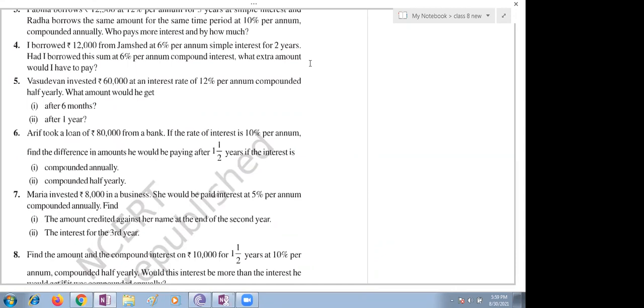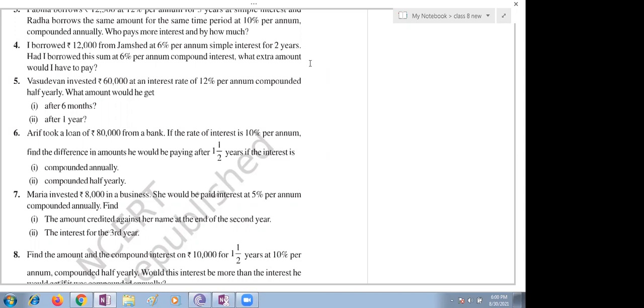See here, what are the given conditions? What are the conditions given here? Principal amount is given, rate of interest is given, time is given. So what are you supposed to find out here? Simple interest you need to find out. Ma'am, we need to compare. Yeah, you need to find both simple interest and compound interest. Then simply you have to compare.